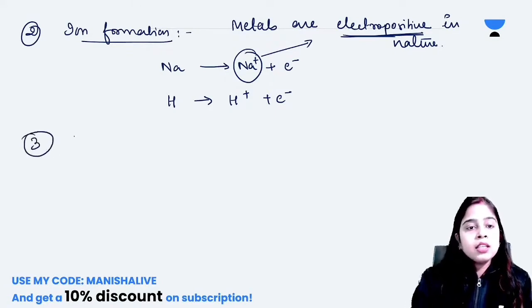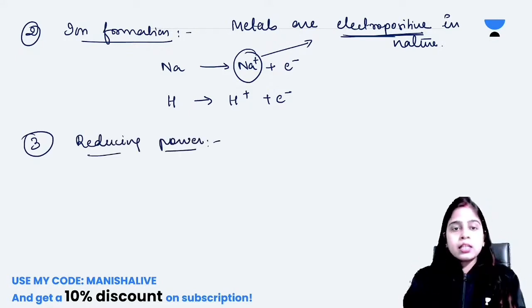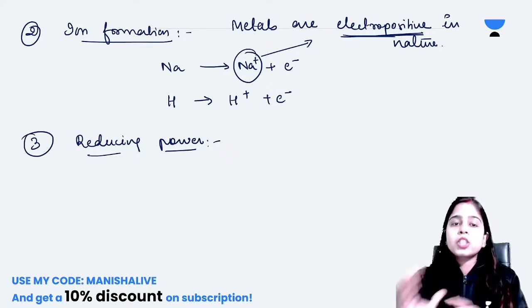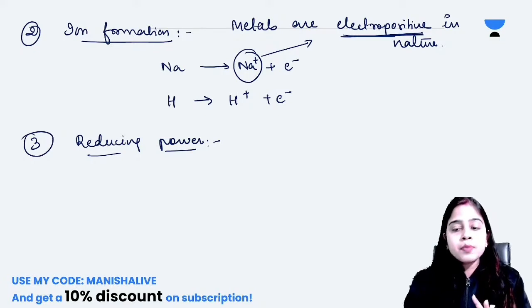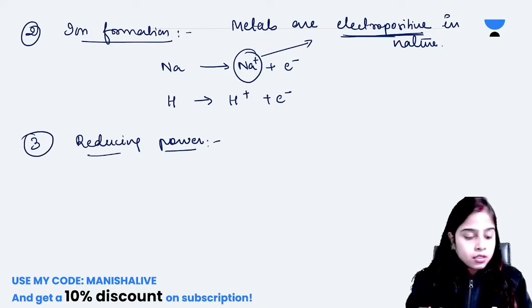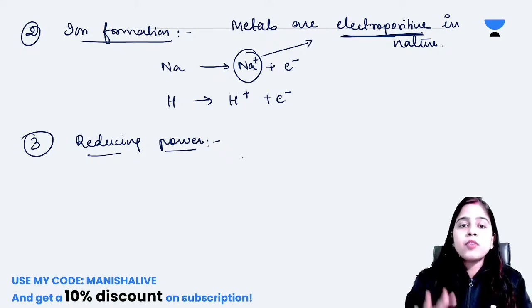What is the third one? Let's talk about reducing power. Now we will talk only about the reduction process and not oxidation. Reduction means removal of oxygen and addition of hydrogen. In simple language, reduction means removal of oxygen.